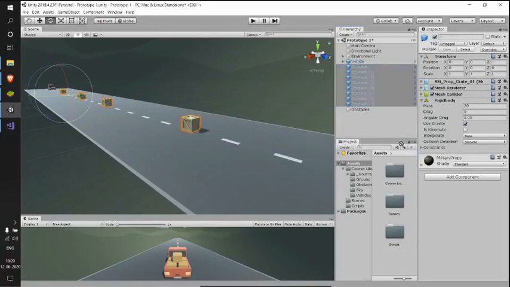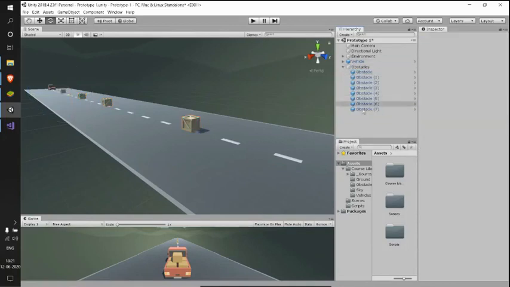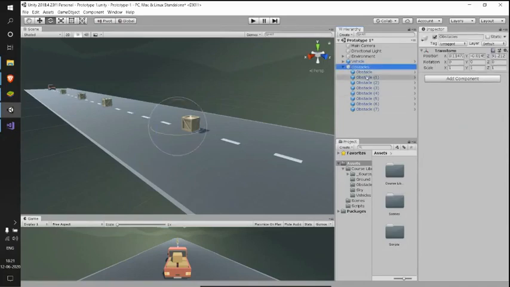I'll grab them and place them inside my obstacles object. I'll just hover my mouse over it and release. See now, all the obstacles are under this empty game object. So when I minimize this, everything is gone. So this is the way we